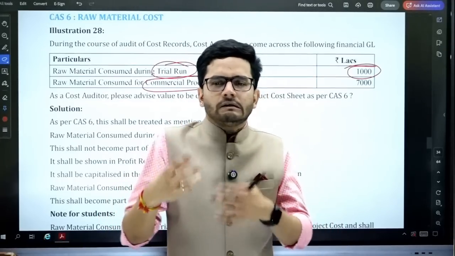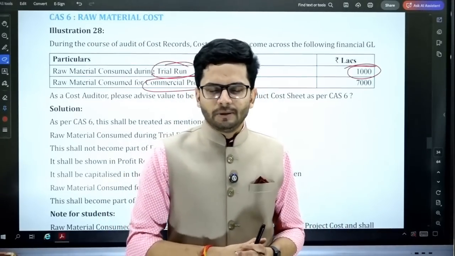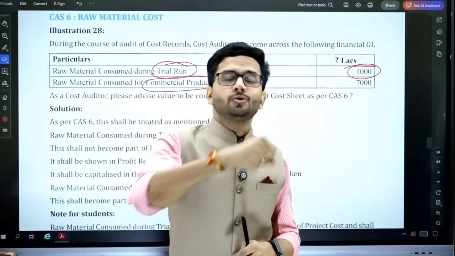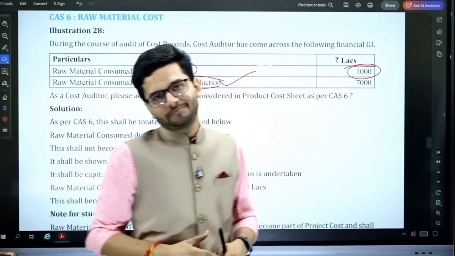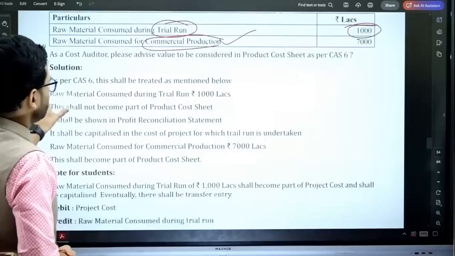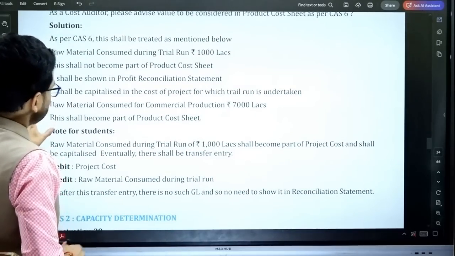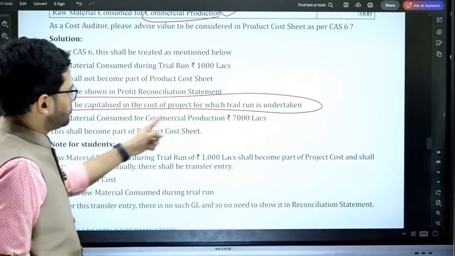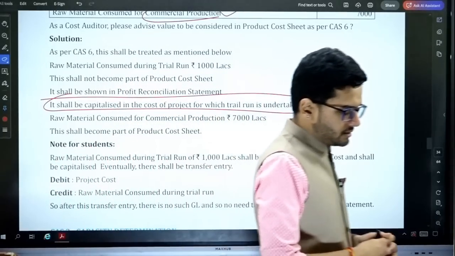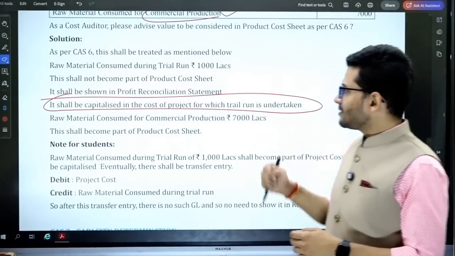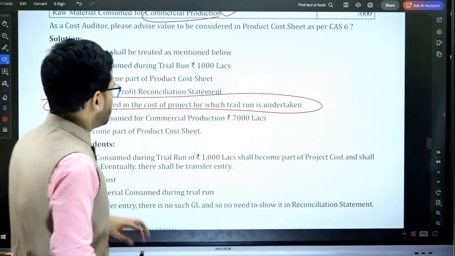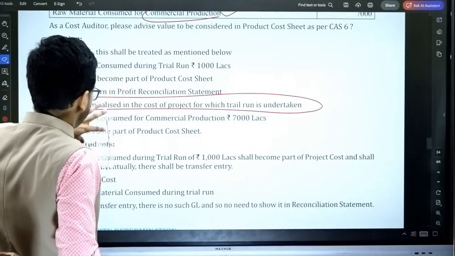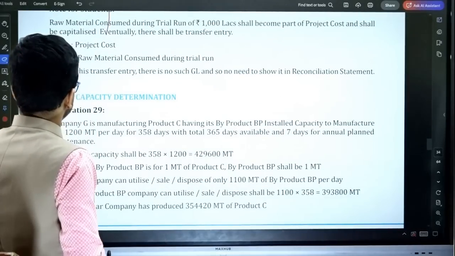Technically you are just trying whether the product will be comfortably made or not. So this should be added to the capitalized cost of your plant. This cost shall be capitalized with the cost of the project. The only amount to be sent to the raw material cost will be 7,000 lakhs, and this amount should be capitalized with the cost of the plant.